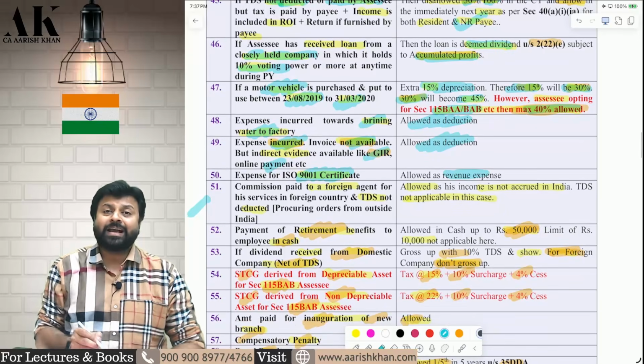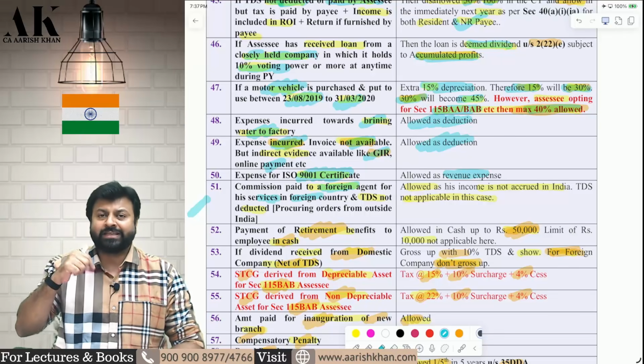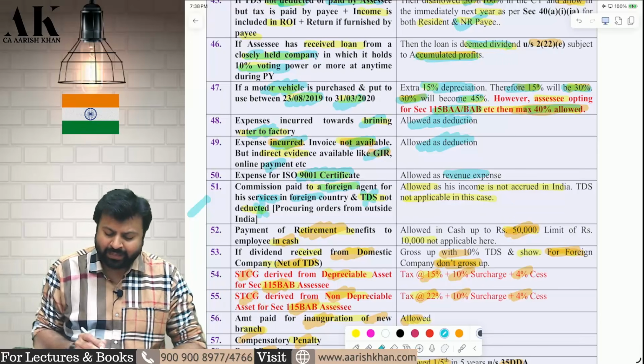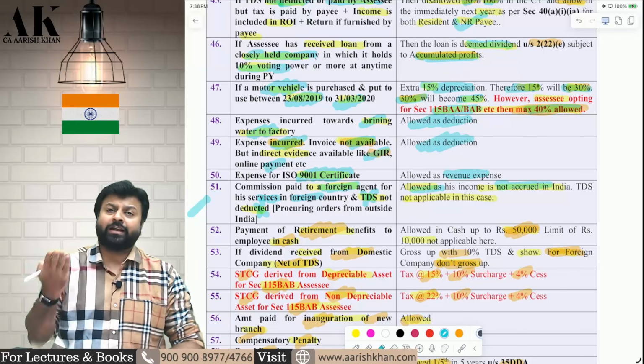Next one, you are making a commission payment to a foreign agent. What is the foreign agent doing for you? He is providing you services in a foreign country. He is not providing you services in India. Therefore, the TDS question does not arise. In that case, TDS is not required. Therefore, because TDS is not required, the expenditure will be fully allowed even though you have not deducted the TDS.